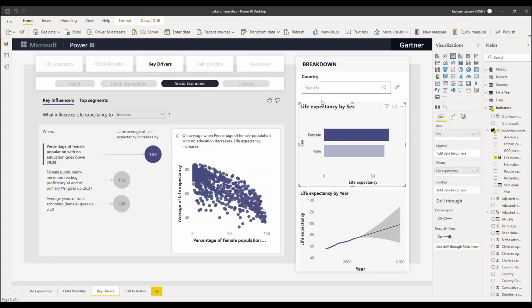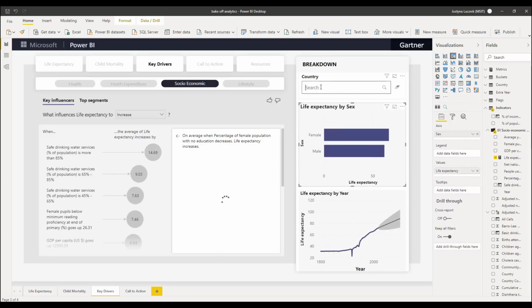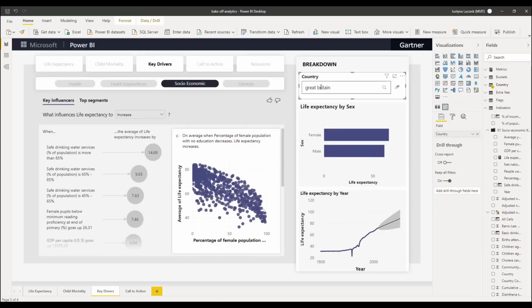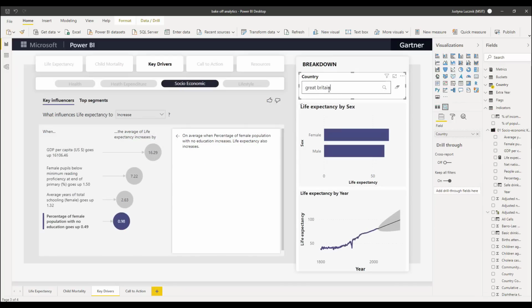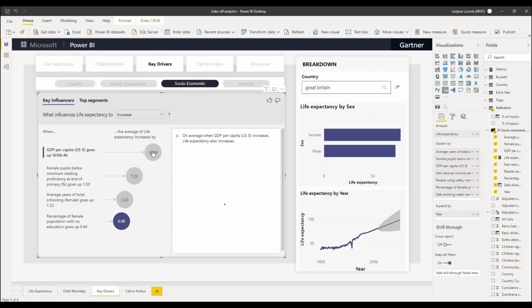I can also look at drivers at a country level. All I have to do is type in a country name, such as Great Britain over here, and now we're going to rerun the whole model just for Great Britain. And here we can see the top factor is actually GDP per capita. As GDP per capita increases, so does life expectancy.